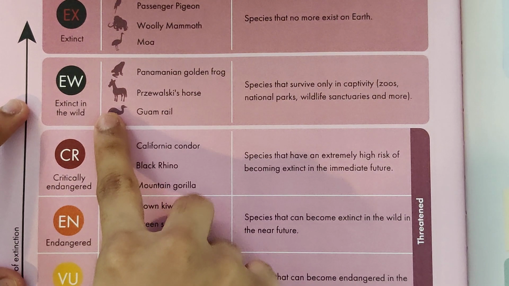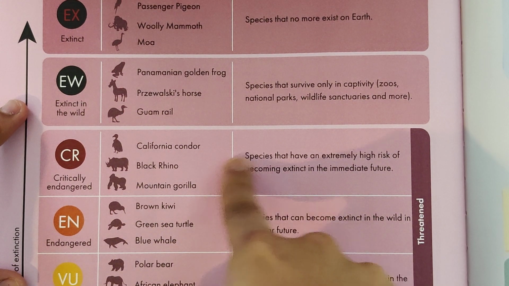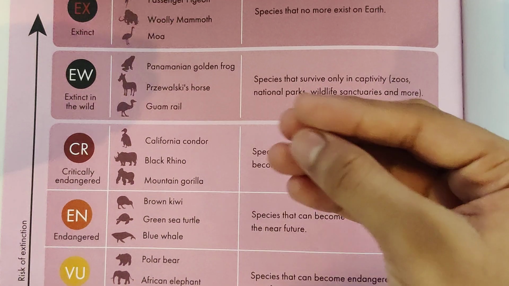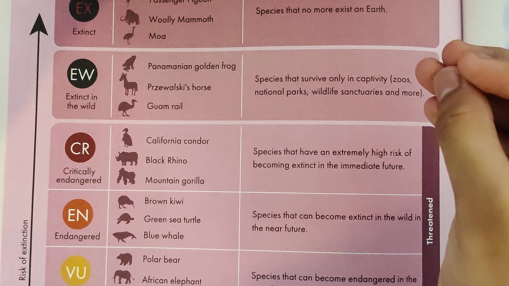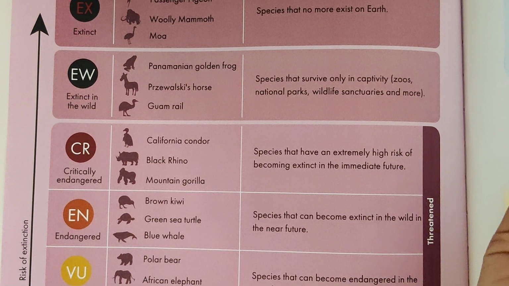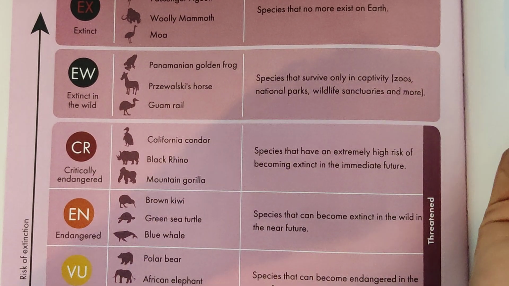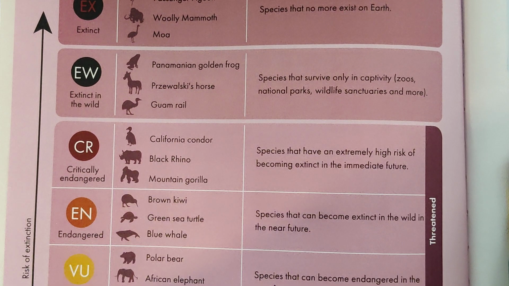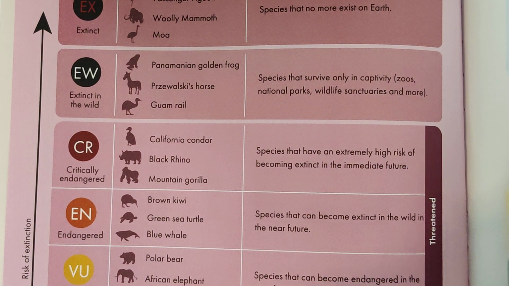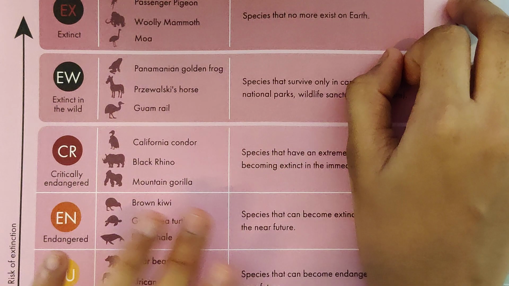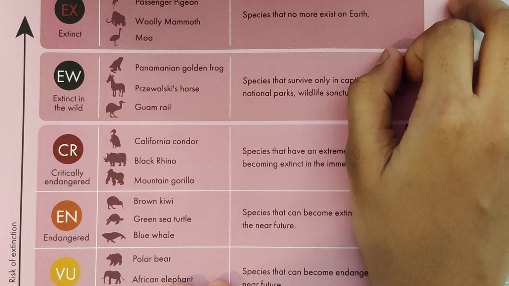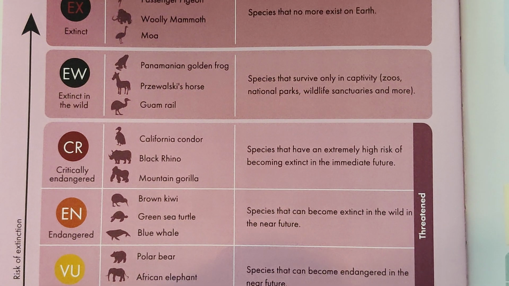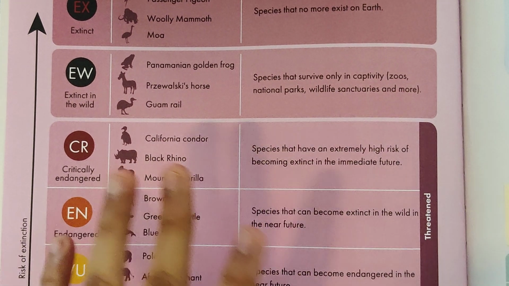And the California condor, black rhino and the mountain gorilla are critically endangered. They have to be really conserved, as they are at extreme high risk of becoming extinct in the immediate future. Then there are the endangered, which can be saved. They are like the brown kiwi, the green sea turtle, and the blue whale. They can become extinct in the near future if we don't save them now.